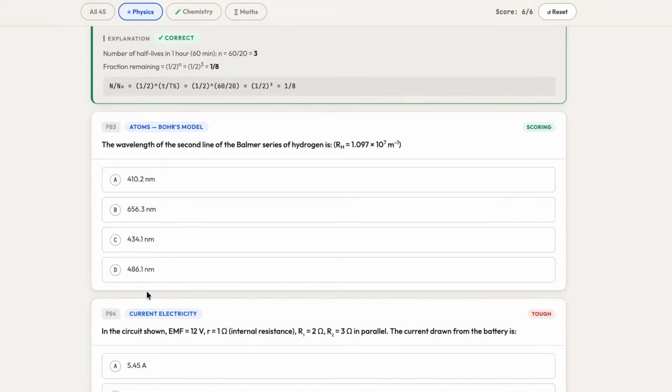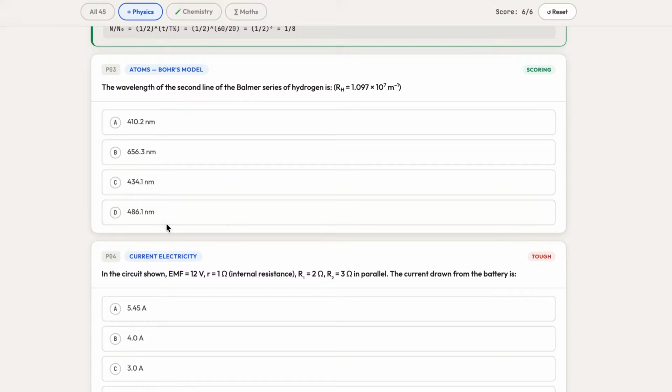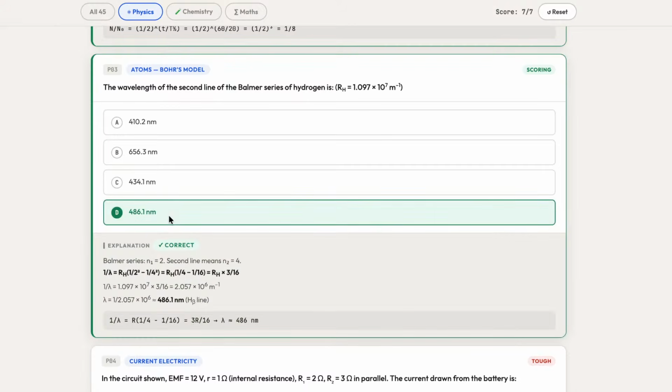So for the third one, the correct answer is D. Do you want me to continue solving this question so that you get more confident for the exam?